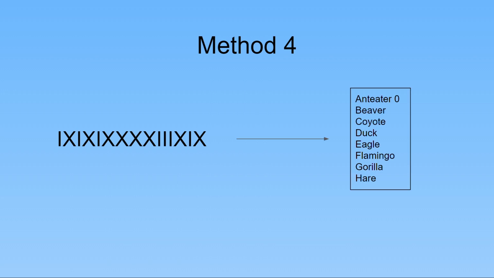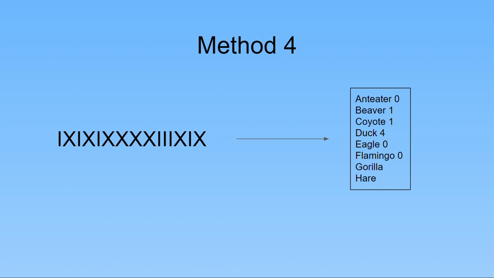The first letter is I, so we move from the anteater to the beaver. There were no X's before we moved, so the anteater got 0 votes. 1 X means the beaver got 1 vote, then an I. The coyote got 1 vote, and then we move on to duck. There are 4 X's for duck, so we give him 4 votes, then we move on to eagle.